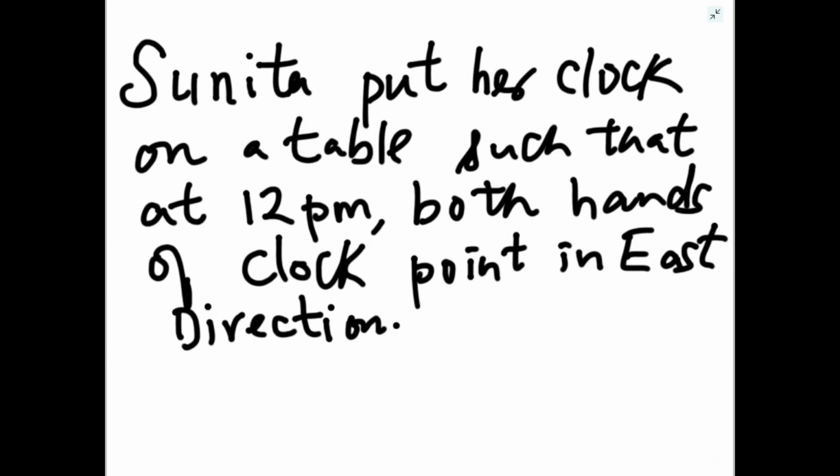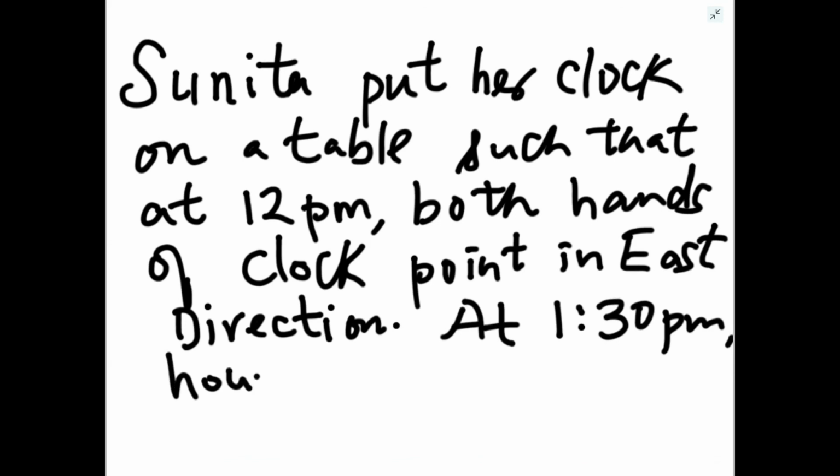So this girl Sunita has put her clock on the study table such that at 12 p.m. both hands coincide, the minute hand and the hour hand both meet. So both hands of the clock are pointing in the east direction. The question is: at exactly 1:30 p.m., 1.5 hours later, in which direction will our hand point?